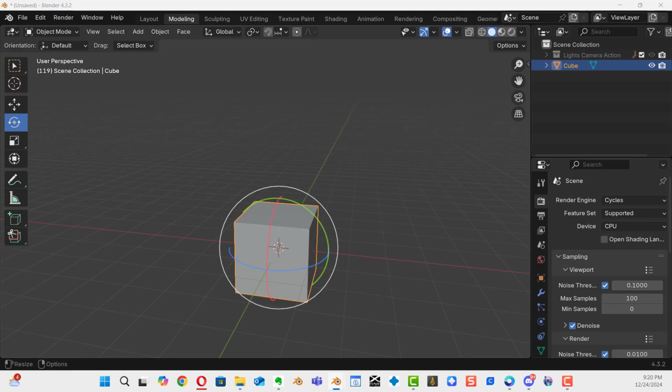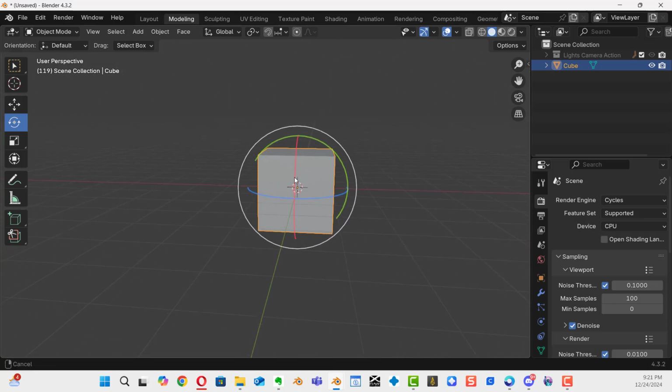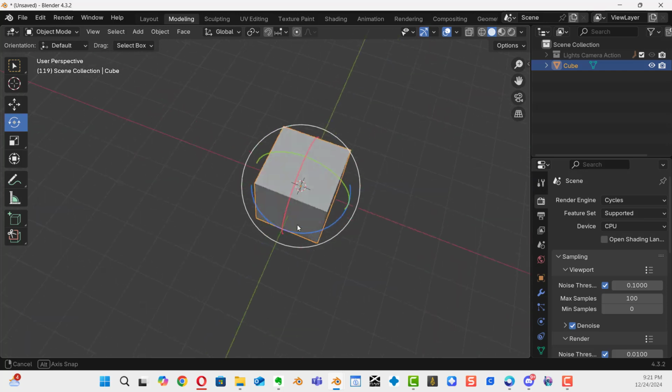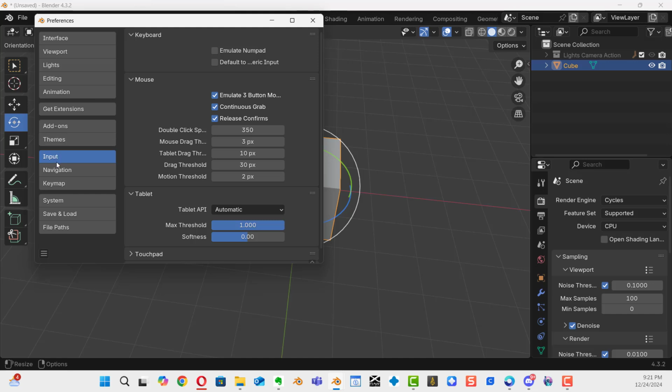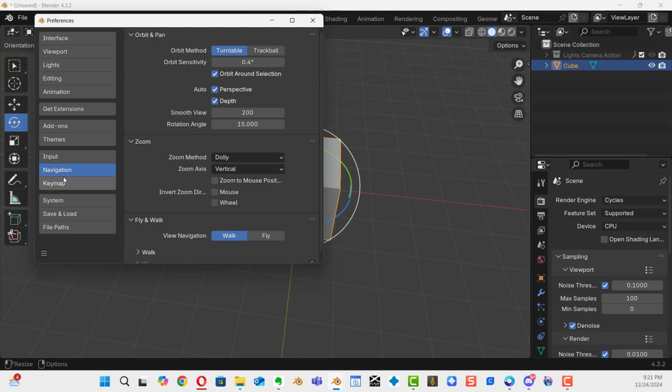Okay. Now, you probably noticed that I'm navigating around the selected object. That is because when you go down to the next button for navigation, make sure you have orbit around selection checked. It's unchecked by default. And also have depth checked by default. That gives you some smooth zooms going in close to your object.